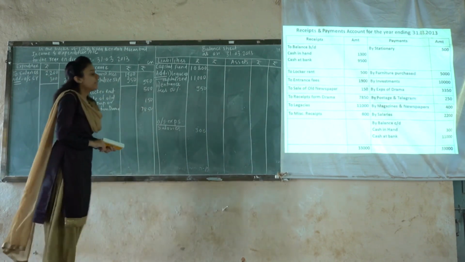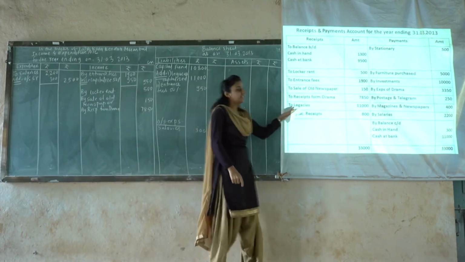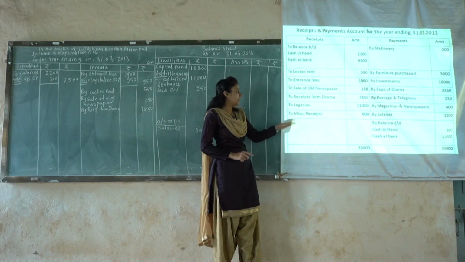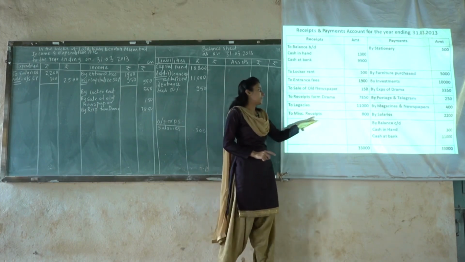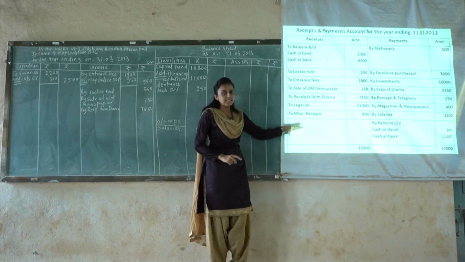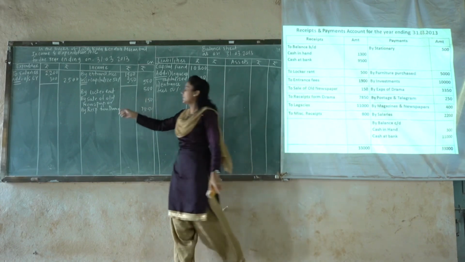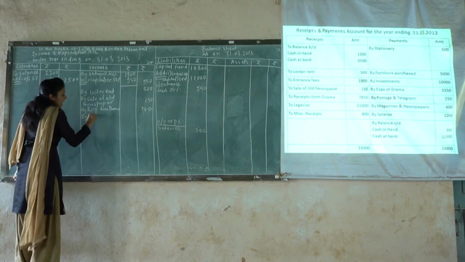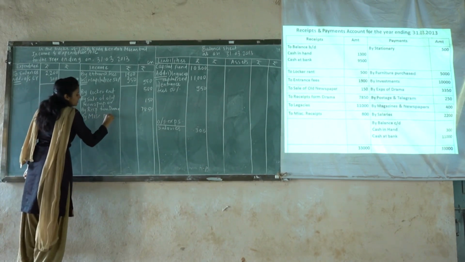Okay. Then moving next to legacies. Again it is already posted as per the given adjustment. Last is miscellaneous receipt, 800. So here it is receipt, here it will be income. So similarly it will be posted again for the income side of the income and expenditure account, by miscellaneous receipt.